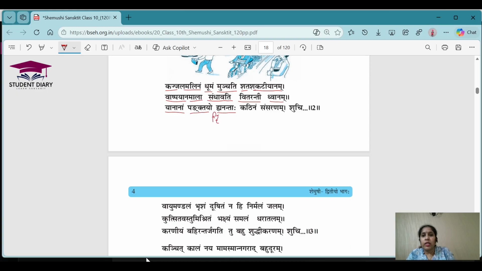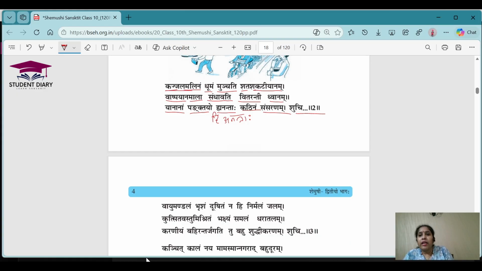So this is made up of two words, he and anantaha. Fine. Katinam sansaranam. Shuchi Paryavaranam has the same meaning, as the poet is hoping that the environment will be clean someday, right? So let's start by writing the meaning of all the words.